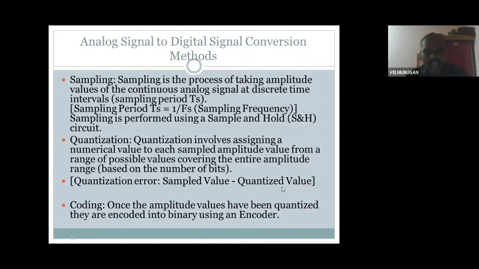Coding. Once the amplitude values have been quantized, they are encoded into binary using an encoder. Okay. So amplitude values come quantized. Quantized means if you take a sine waveform, each and every bit increases. Okay, this is quantized. They are encoded into binary using an encoder. This is coding.